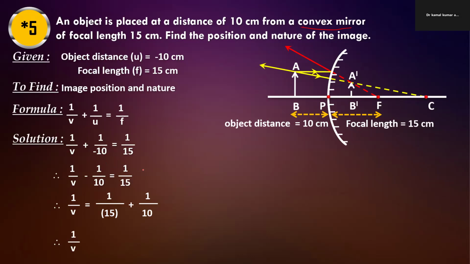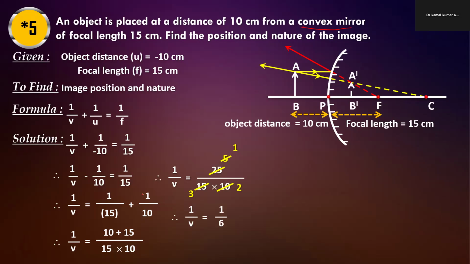Take LCM or cross multiply 10 and 15. So it will be 25 in numerator, and in denominator 15 into 10. We will cut it by 5, cancel out. Then the final answer will be 1 by 6.